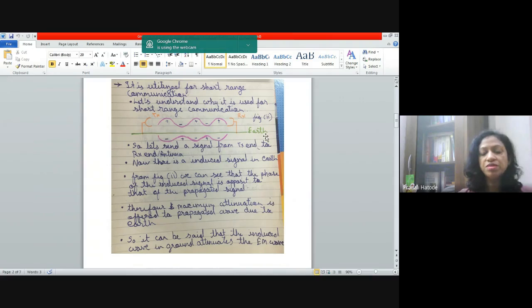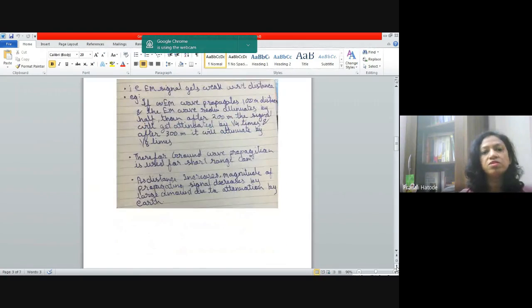So it can be said that the induced wave in the ground attenuates the EM wave which is propagating. That is, the EM signals get weakened. Of course, getting attenuated means it will become weaker and weaker with respect to distance. Now, how with respect to distance?